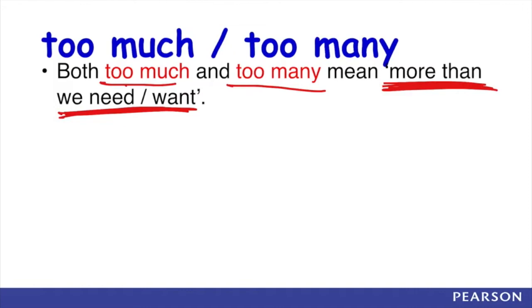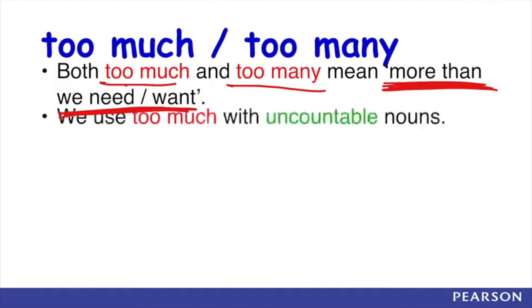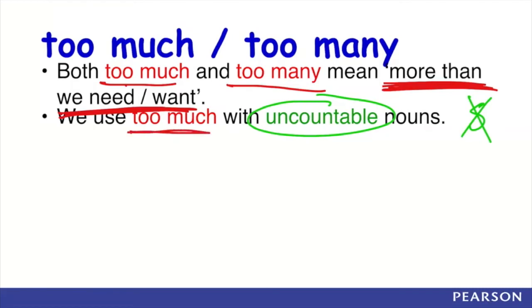It depends on whether the food is countable or uncountable. With uncountable nouns, that means the food that usually do not end with an S, we will use too much.